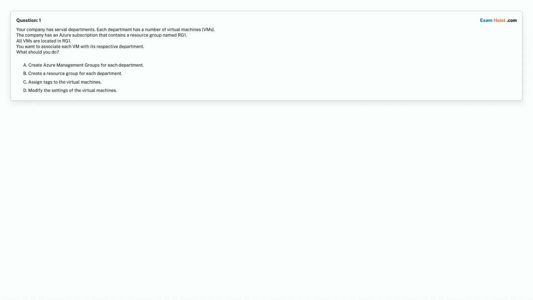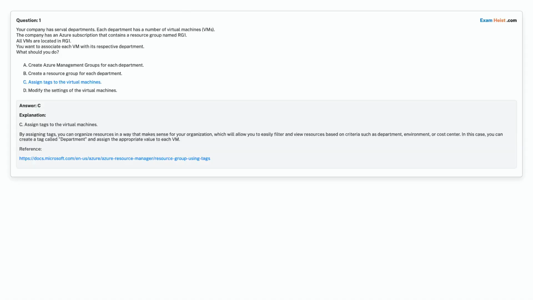What should you do? Option A. Create Azure management groups for each department. Option B. Create a resource group for each department. Option C. Assign tags to the virtual machines. Option D. Modify the settings of the virtual machines. Choose the correct answer.